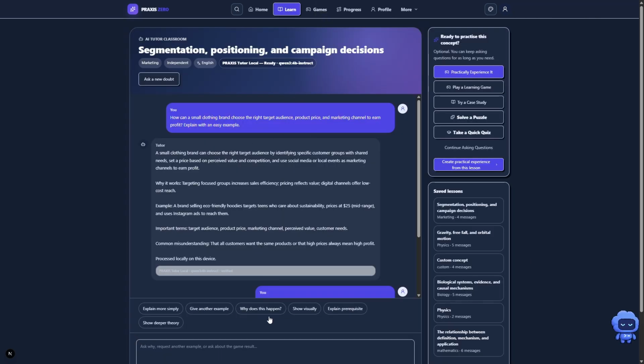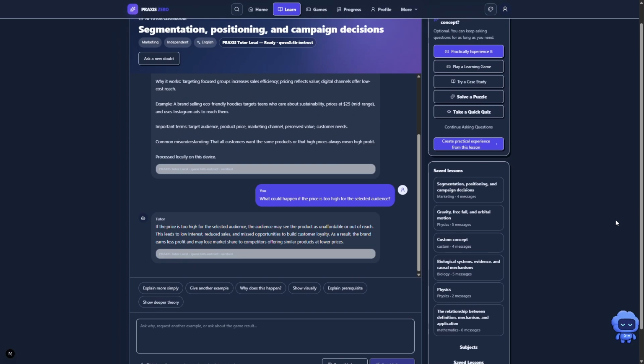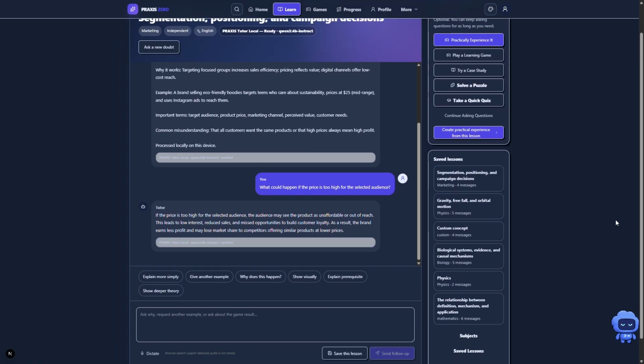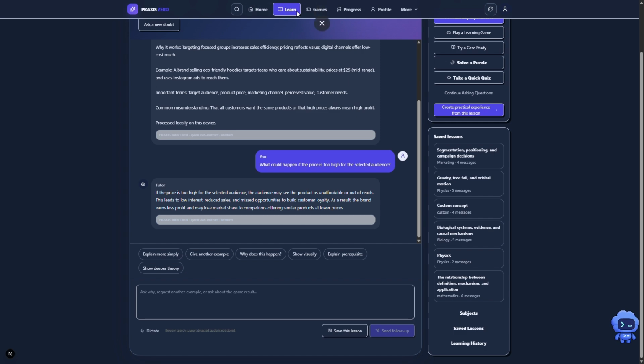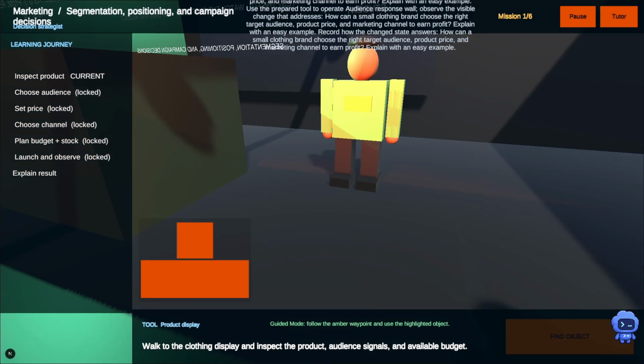In this example, I ask how a small clothing brand can choose the right audience, price, and marketing channel to earn profit. I then ask what could happen if the price is too high, and the tutor answers within the same lesson context. After understanding the theory, the learner can enter a practical experience.